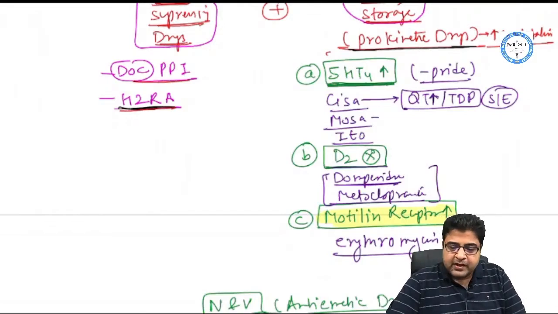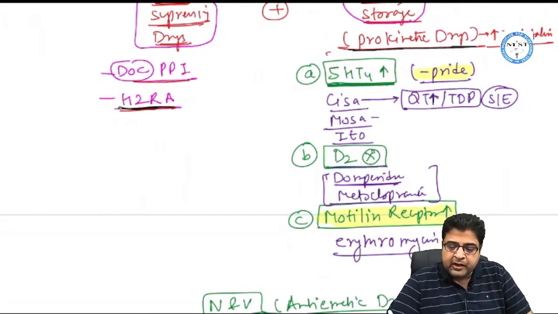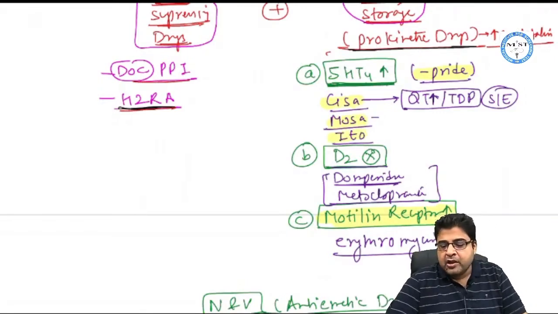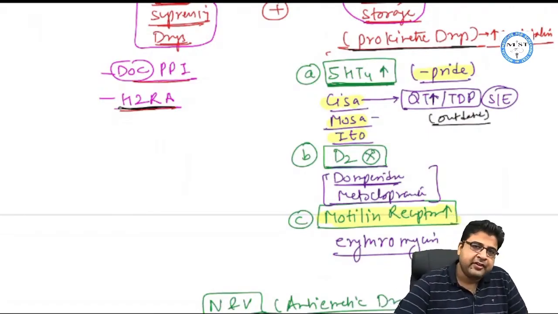All these medicines end with the word pride, like Cisapride, Mosapride and Itopride. Cisapride is outdated because of QT prolongation and torsades de pointes as a side effect.